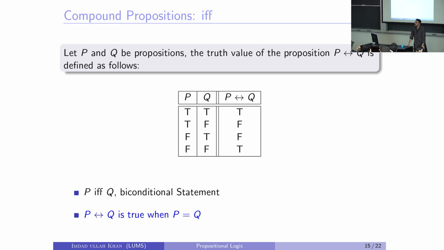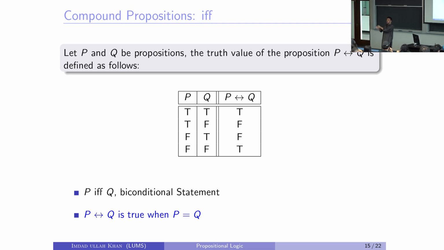I want to ask, isn't this truth table a negation of the exclusive or? Oh, good. So she said, isn't this truth table the negation of exclusive OR? Yes, please describe the table. Yeah. So you describe and summarize the table. When the truth values are the same, then it is true. Okay. So his summarization is if the truth values of the atomic propositions P and Q are the same, then P if and only if Q is true, otherwise it is false, right?